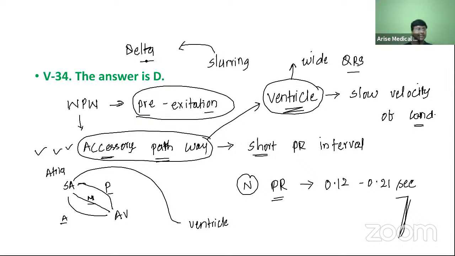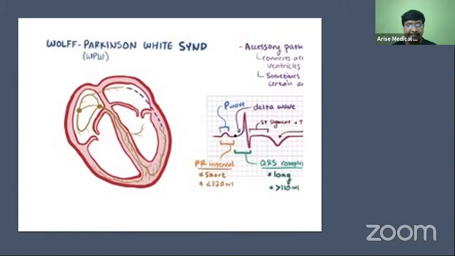That is nothing but your delta wave. So this is the story of your WPW syndrome. Now, this is the ECG. You will have a short PR interval, the presence of the delta wave, and the presence of the wide QRS complex as well. Why is that? Because of the presence of this accessory pathway.